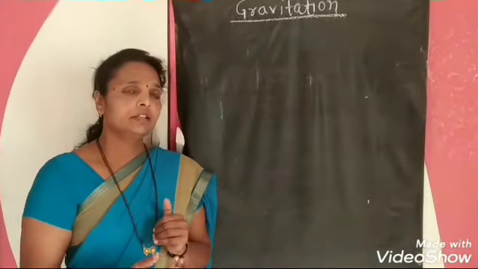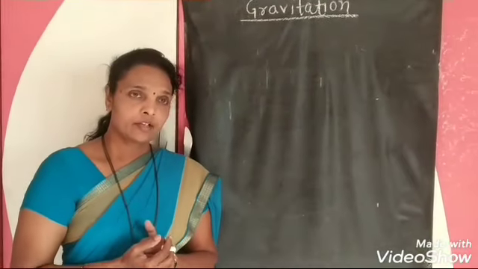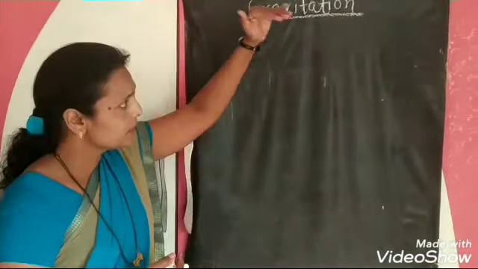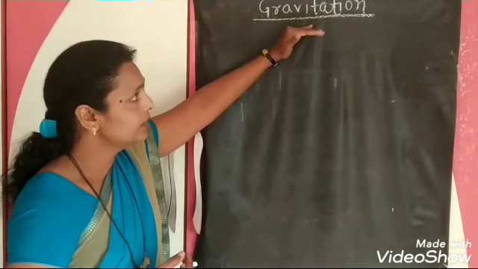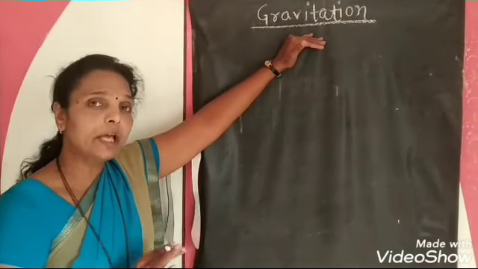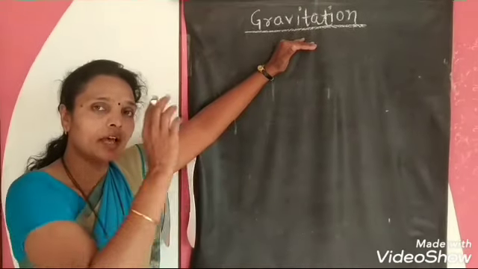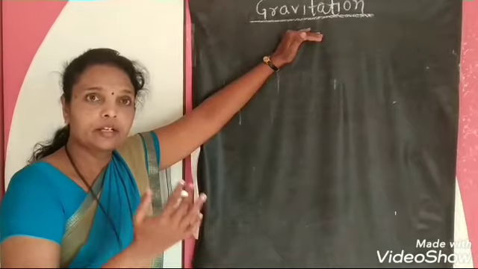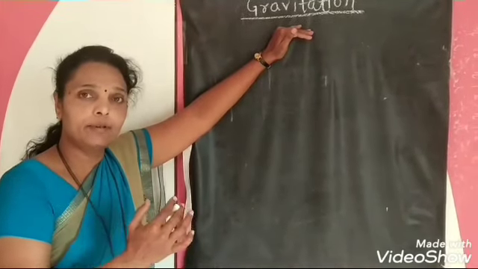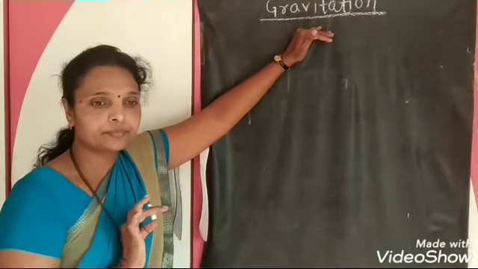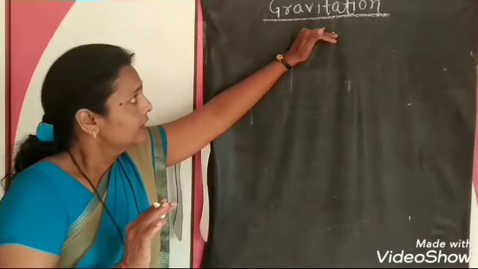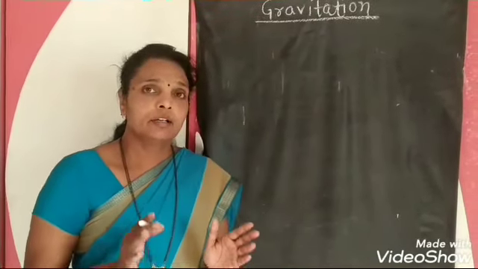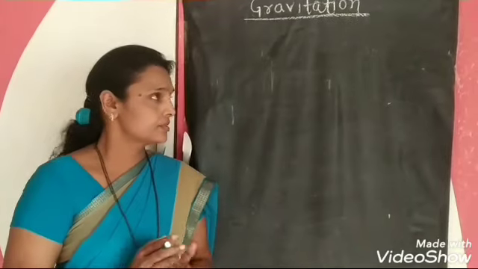Another reason is that there is a specific limit up to which the gravitational force can apply on an object. Beyond that limit, the gravitational force cannot apply on that object. Now that is about the gravitational force.